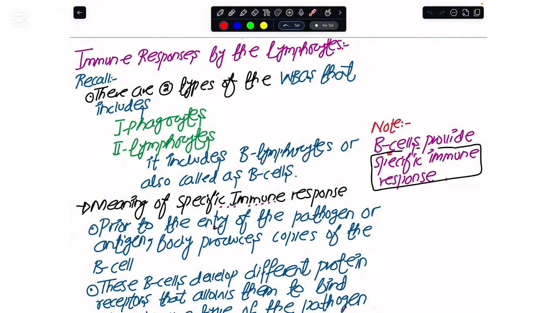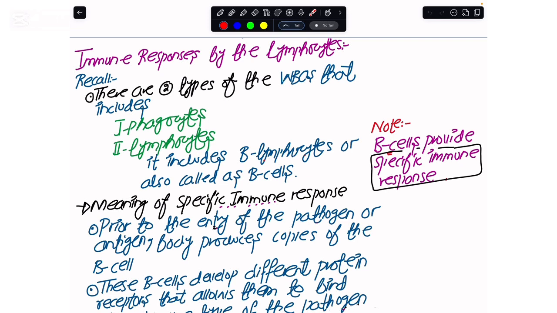And as we said in the previous class, this internal immune response is basically provided by two types of white blood cells: phagocytes and lymphocytes. We were done with understanding how the phagocytes carry out phagocytosis, and by that how they eliminate the pathogen out of the body. Today we will see how the lymphocytes provide the primary immune response and the secondary immune response in the body.